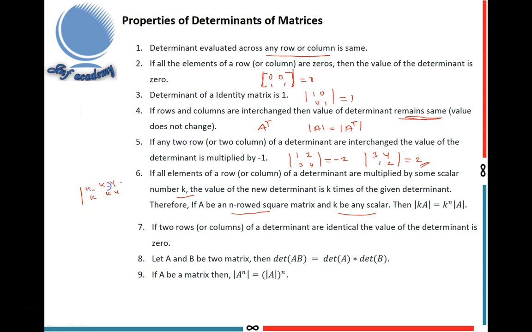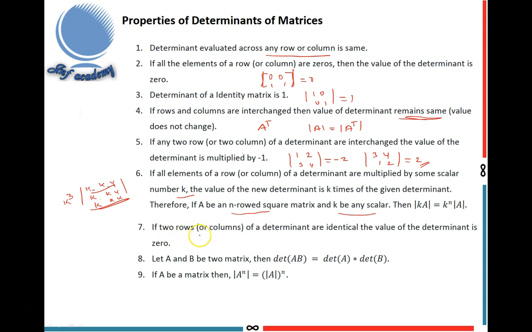Here, from each row one k is taken outside. Suppose it is a 3 by 3 matrix: taking k out of row 1, row 2 and row 3, the factor outside is k cube. So for an n by n matrix A, determinant of kA equals k power n into determinant of A.